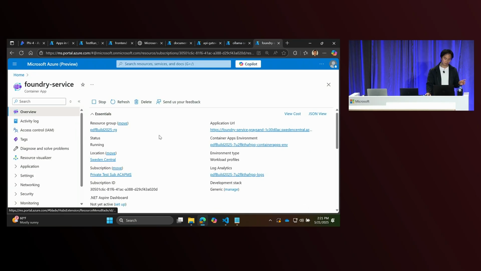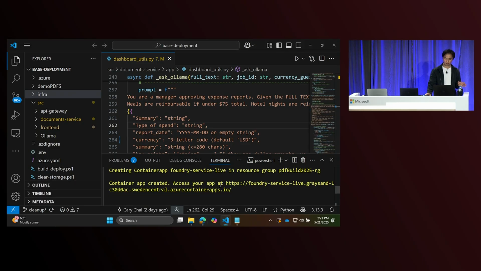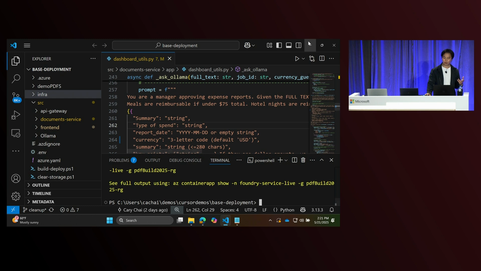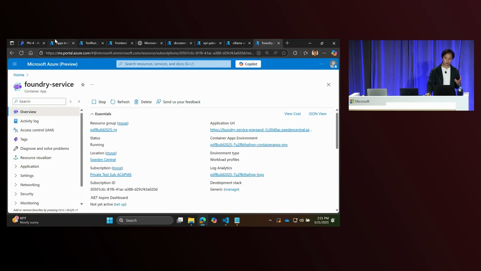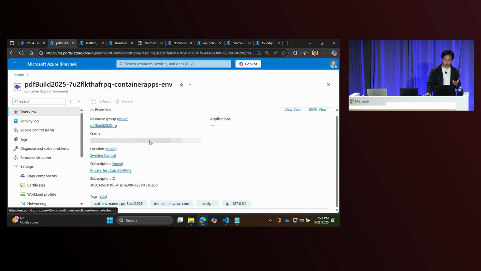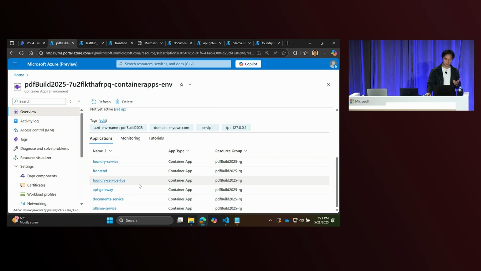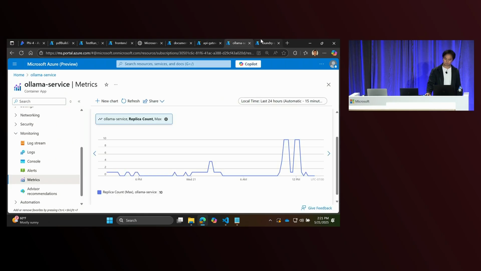But also, if you remember, we had kicked off this deployment earlier with the az containerapp up command, specifying the registry, the model, and version. So we can go and check in on that right now and make sure that it is actually deployed. We can see here, Foundry service is live. This has been deployed now. It's live. And all it took for us to get a model up and running on serverless GPUs with Container Apps was that one single line command in the CLI. Okay.